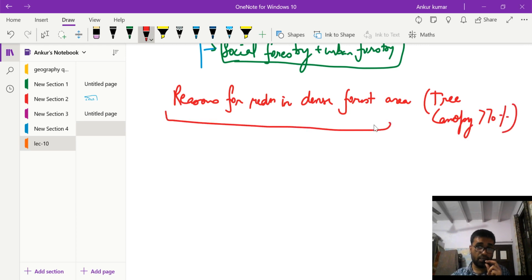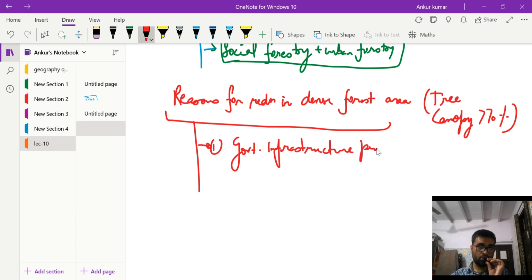Although we are saying that India has increased its forest area to 22%, why is there a decrease in the dense forest area? There are a number of reasons. Number one, government infrastructure projects, for example road, rail, dam, etc. Number two is the encroachment of agricultural land.